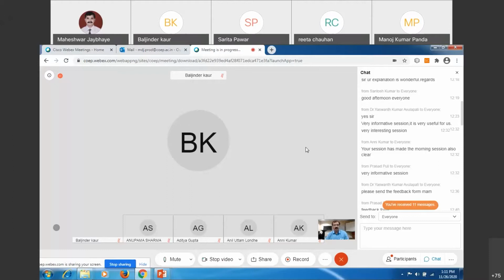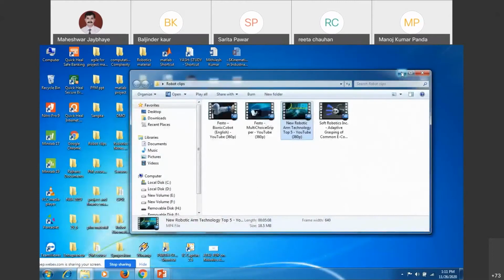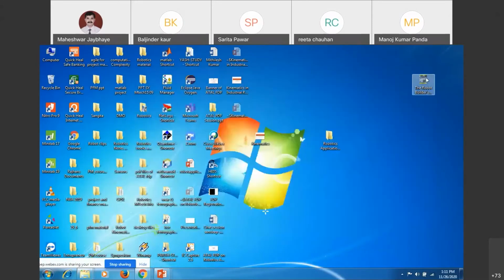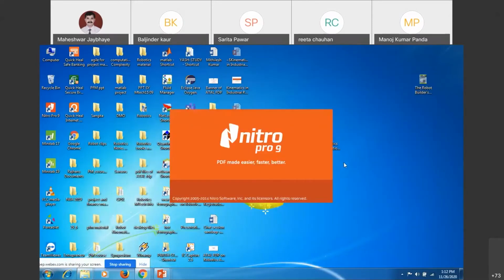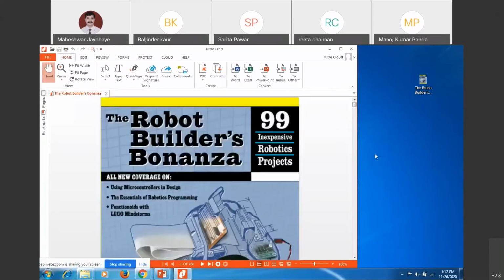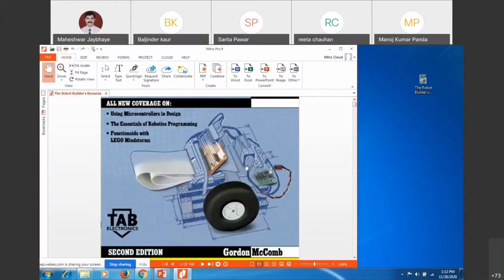The majority of the books are also available for teaching as well as for demonstration. I am just having one of the books, and I will try to share it, or you can get it also. A robot builder's bonanza, 99 inexpensive robotic projects.